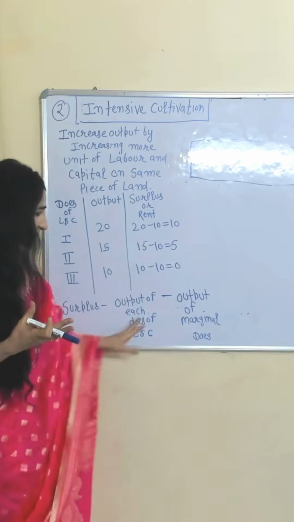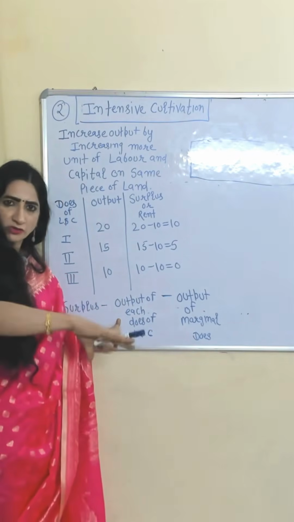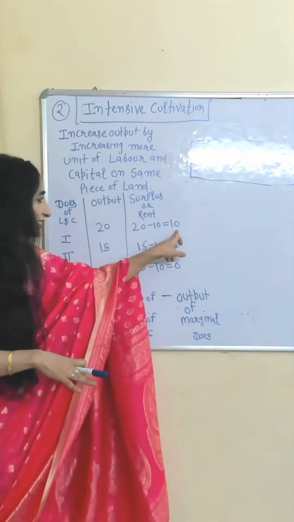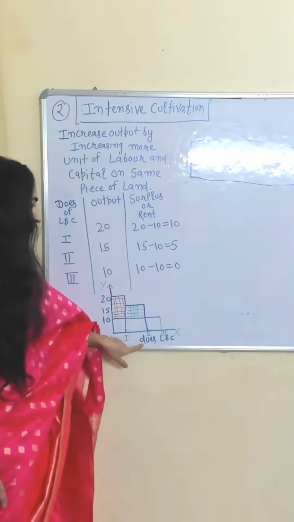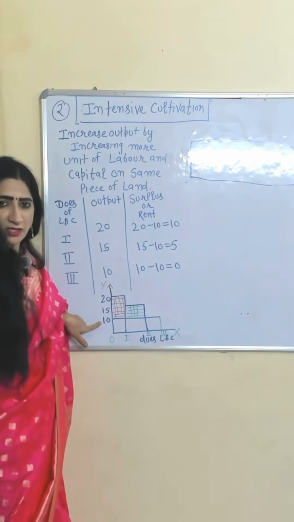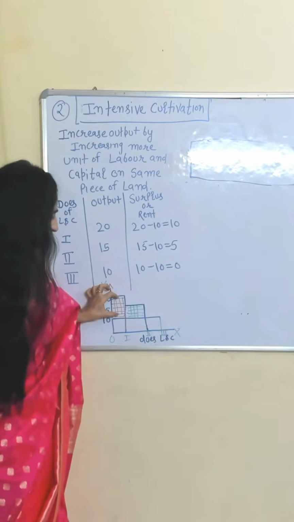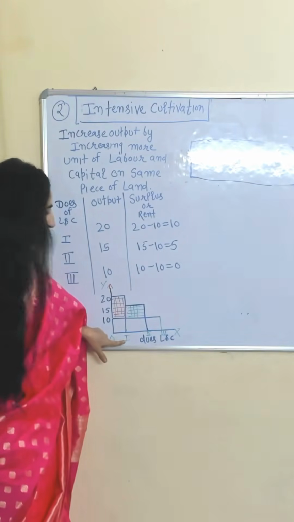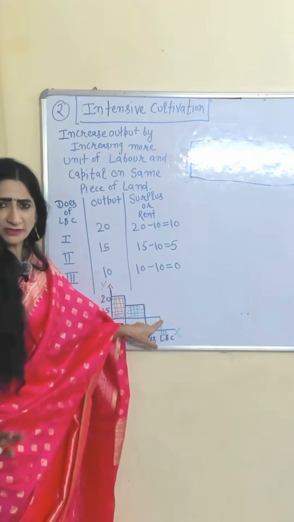We can calculate surplus when we subtract the output of marginal dose from the output of each dose of labor and capital. So in the first case surplus is 10, in the second case 5, in the third case we don't have any surplus. Doses of labor and capital, output, production from marginal dose 10. Production from first dose 20, the difference will be called surplus from first dose. This surplus belongs to second dose, and third dose doesn't give us any surplus.